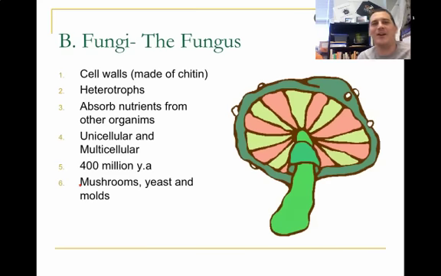So that takes us on to the fungi. The big difference between these and plants is they have cell walls, but they have cell walls made up of chitin, not cellulose. Okay, they're heterotrophic, but they don't eat their food. They have to absorb it. So think about the mushrooms that grow in dead trees when you're walking through the woods. Those are absorbing the dead decaying nitrogen, carbon, phosphorus, stuff like that from the actual plant itself. They can be unicellular. Most of them are going to be multicellular, though, and the first known fossils survived about 400 million years ago, and examples of these are mushrooms, yeast, not in yeast infection, and molds.